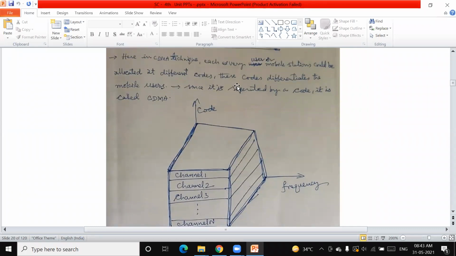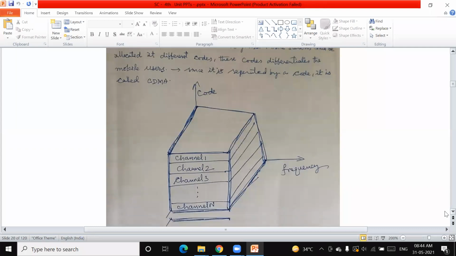In this case, each user is allotted a different code, and these codes differentiate the mobile users. Depending on these codes, you can identify the users, the transmitting station or the earth station. Since it is separated by a code, it is called CDMA. The separation is not done by the number of time slots as in TDMA or frequency ranges as in FDMA. It is based only on the codes allotted to each user. Hence, it is called code division multiple access.